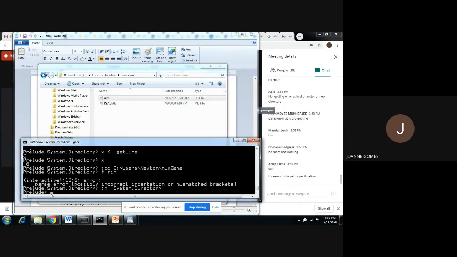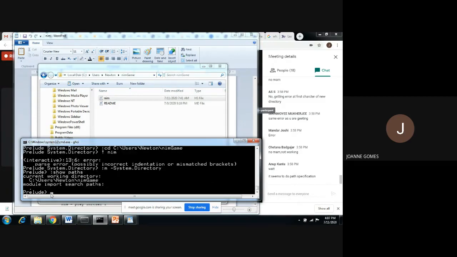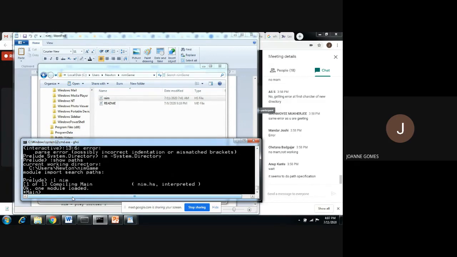Now you just see show paths, to check where I am, whether I am in that folder. I'm at the folder named game. So now hopefully it should load. Okay, this is an exclamation mark. So I have to say load. Okay, so it loaded the game.